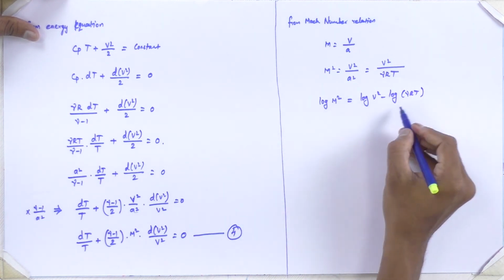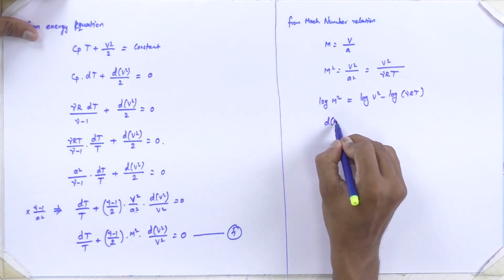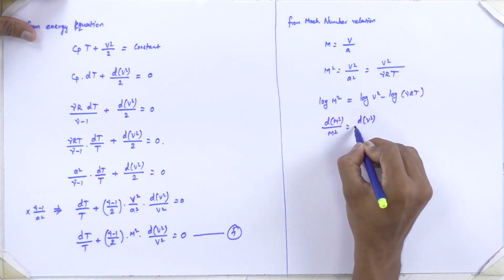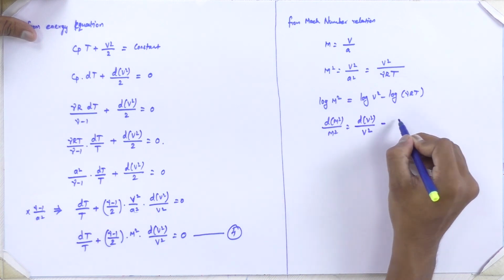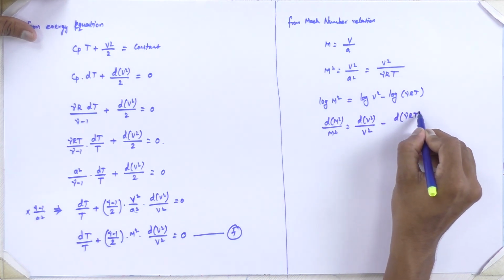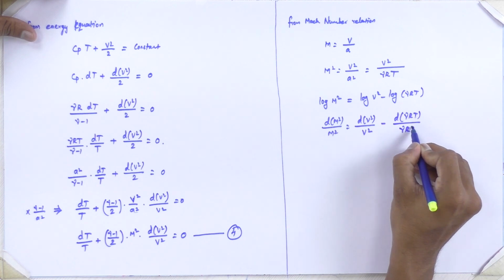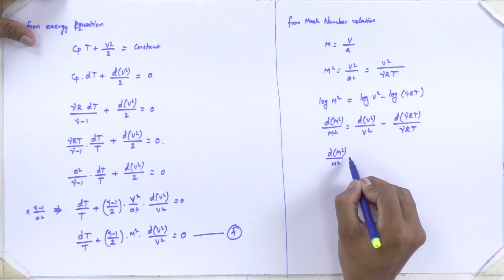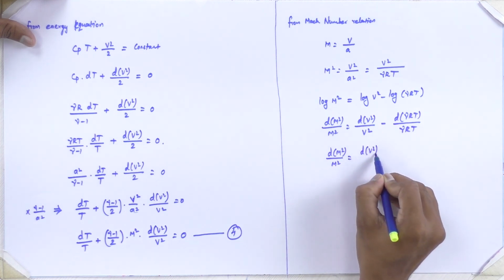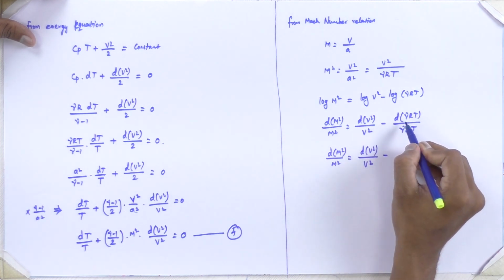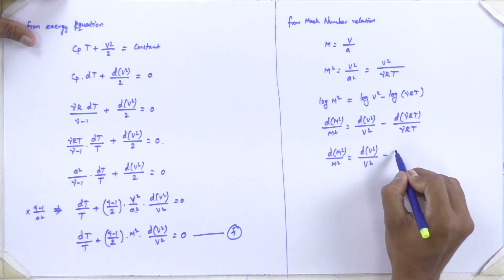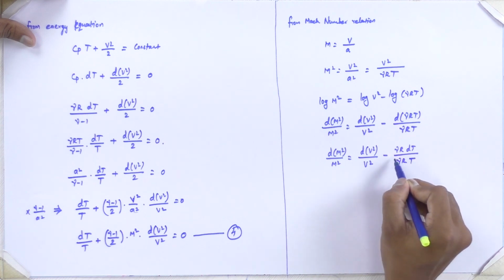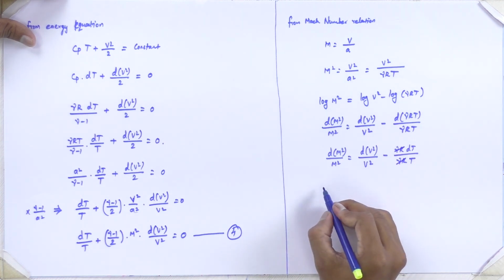Now let us differentiate this relation. We will get d of M square divided by M square is equal to d of v square divided by v square minus d of gamma R T divided by gamma R T. If we differentiate this, we will get gamma R dT divided by gamma R T. So these two will get cancelled.